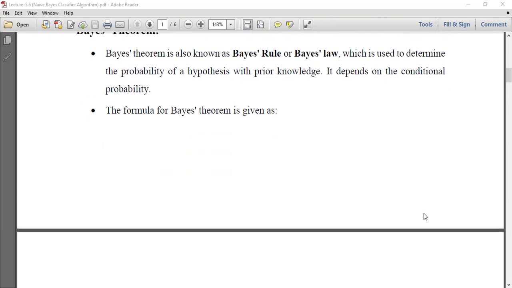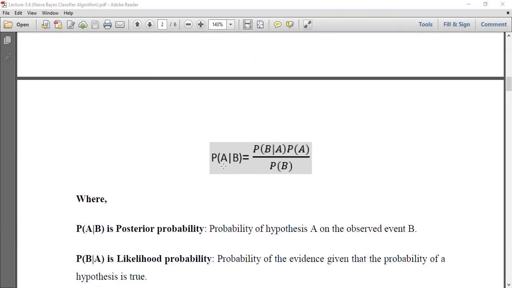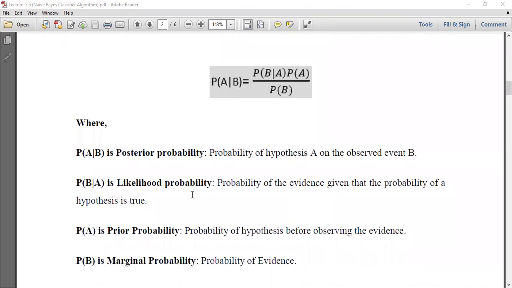The formula of Bayes theorem is: probability of A given B equals probability of B given A into probability of A upon probability of B, where probability of A given B is the posterior probability of hypothesis A on the observed event B, and probability of B given A is the likelihood probability, the probability of the evidence given that the hypothesis is true.